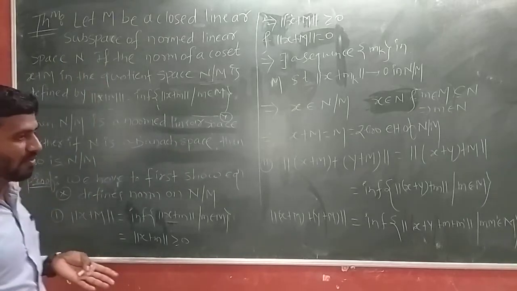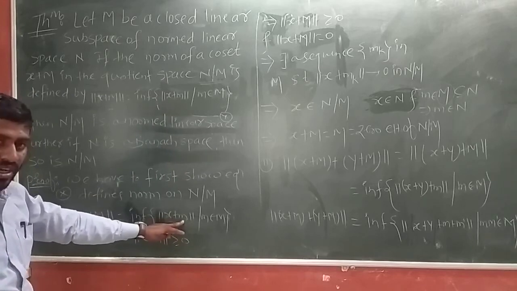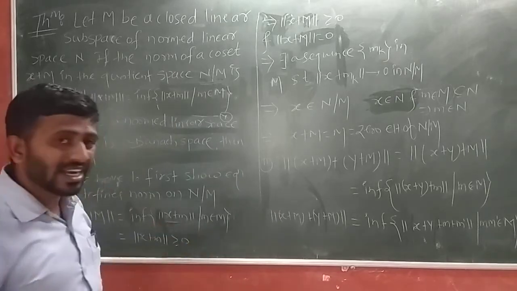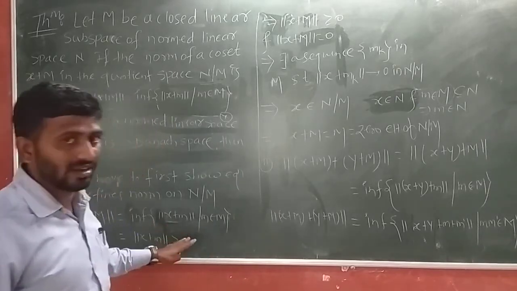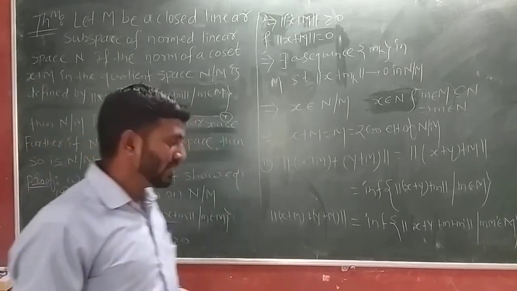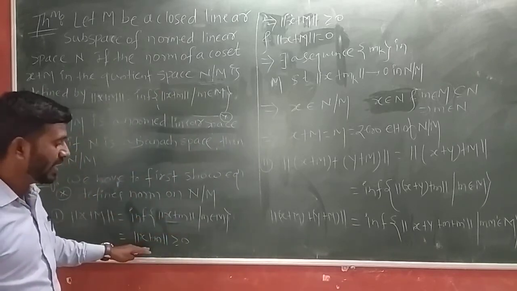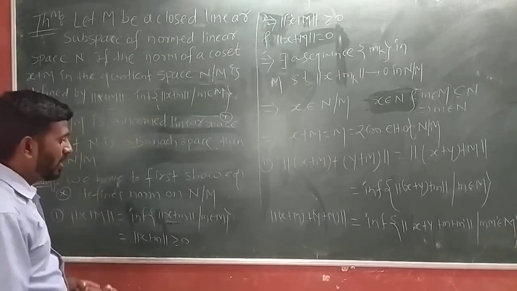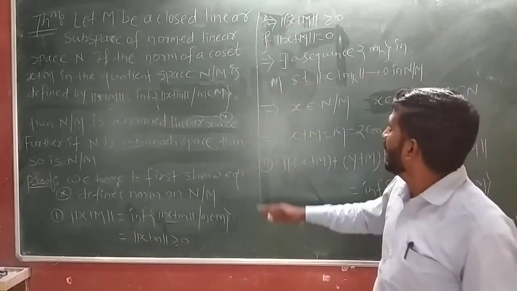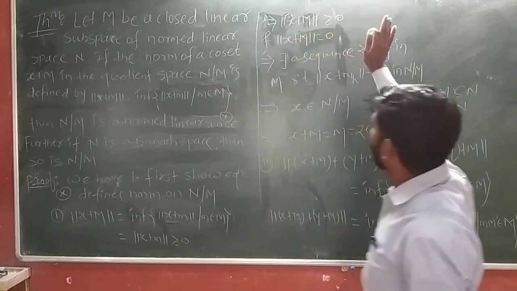So it satisfies the first property obviously. That means this element belongs to N, and the norm of this element is always greater than or equal to 0. And this set contains all such elements, so the infimum of all such elements is also an element of N, and the norm of that element is also greater than or equal to 0. This is because of the property of a normed linear space.